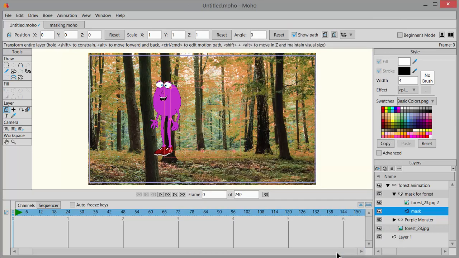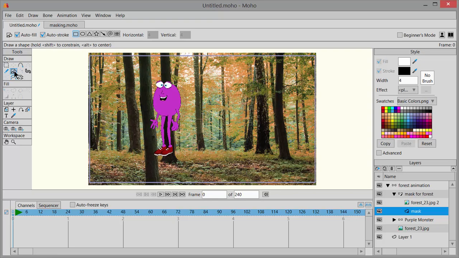And click OK. With the layer Mask highlighted in the Layers palette, go over to Tools, click on Draw Shape, uncheck Auto Stroke, we don't want that, choose Rectangle, and then you're going to draw a rectangle that kind of resembles this first tree here, so you'll click and drag across like this. And now I want to show you the effect that that's had so far.